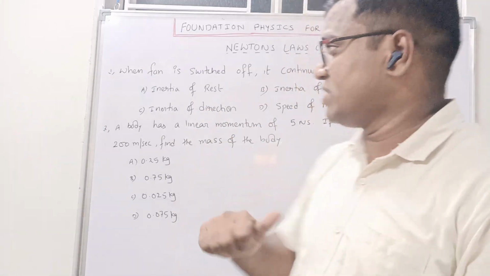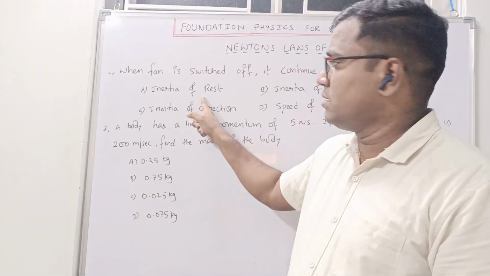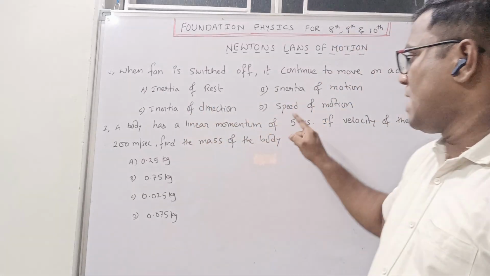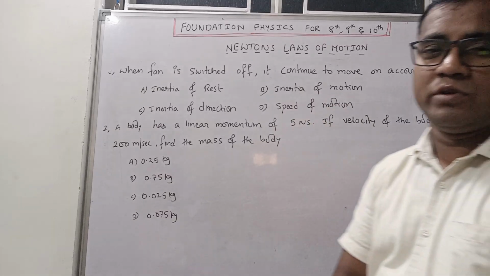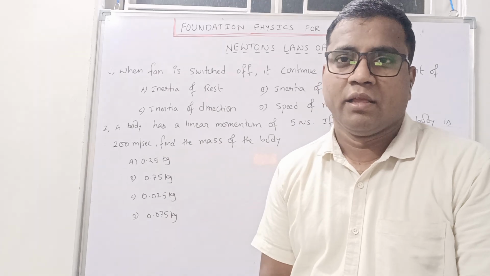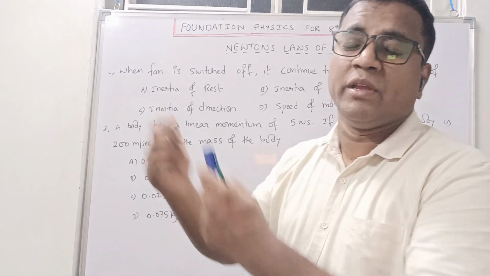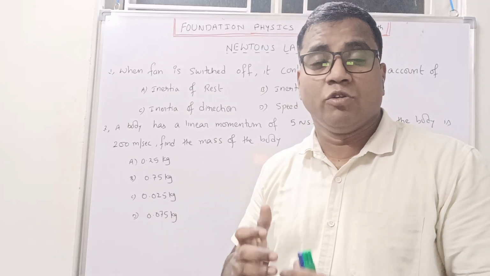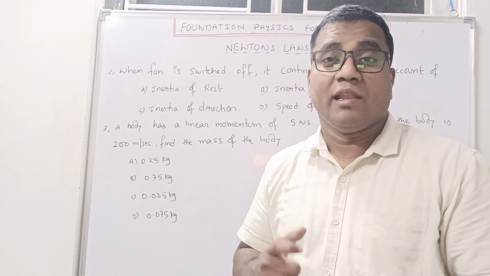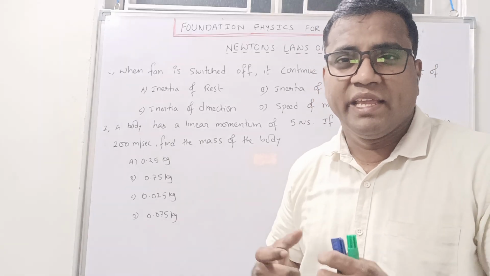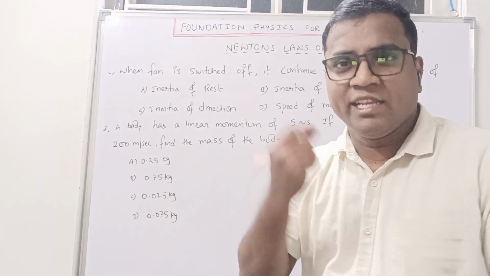The options are: inertia of rest, inertia of motion, inertia of direction, and speed of motion. Now tell me, generally we think it is due to speed of motion, right? Speed is there, so that's why it is coming to zero. But no, according to Newton's first law, inertia is there. Inertia means tendency to continue in its own state. Initially it is rotating.